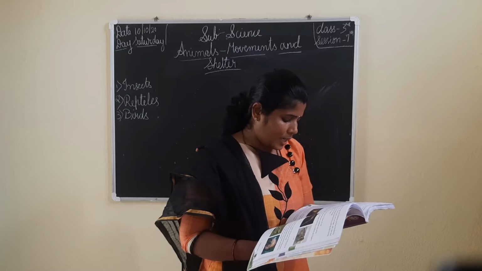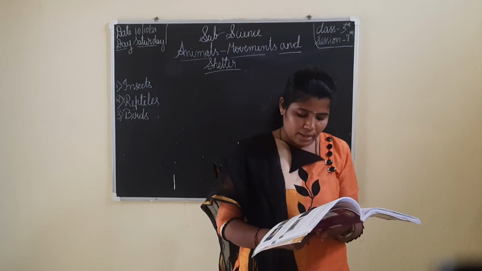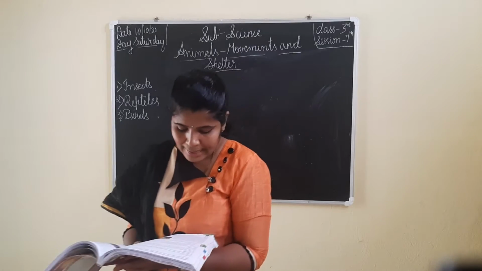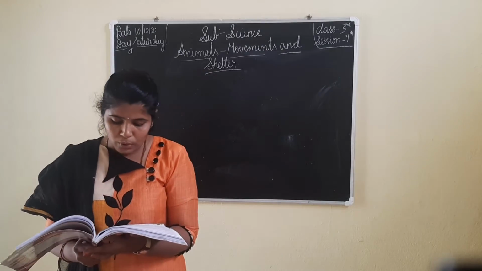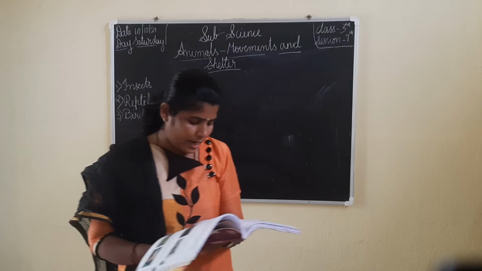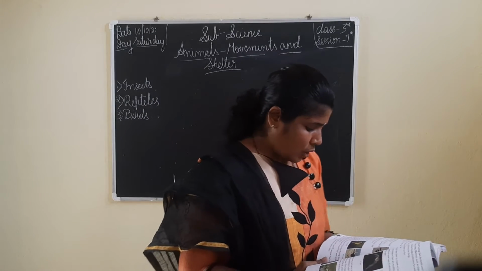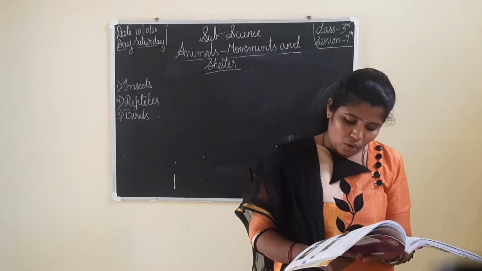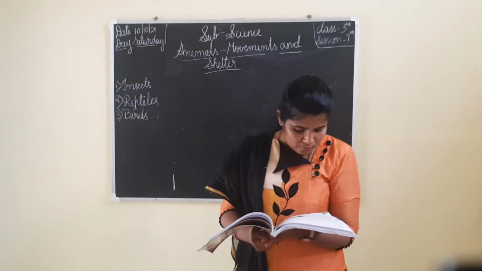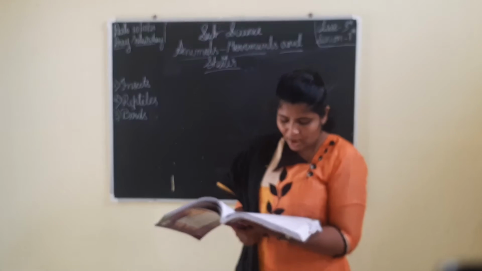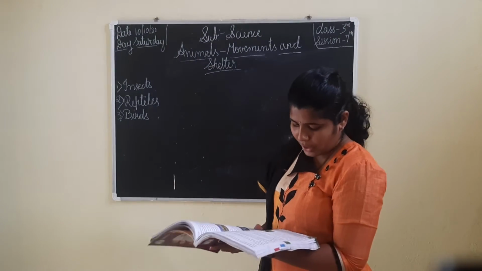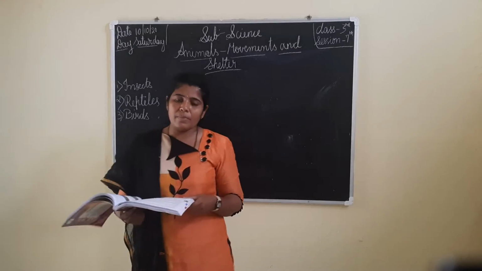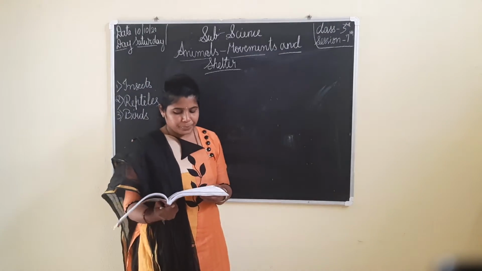Birds have light bodies with their hollow bones filled with air. Some birds fly long distances. For example, Arctic terns fly from the North Pole to the South Pole. Some birds like hen and peacock can fly only short distances. Some birds like kiwi, ostrich, penguin and emu cannot fly because they have weak wings. Ducks and swans have webbed feet to swim in water. This is the complete introduction to how all the birds move.